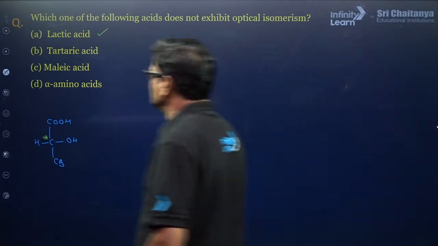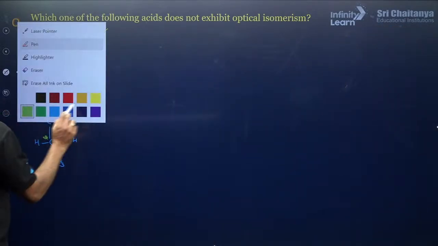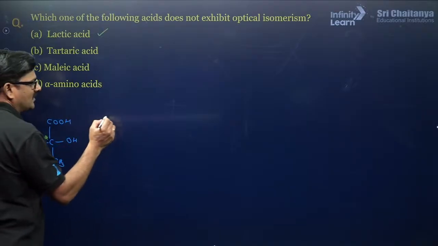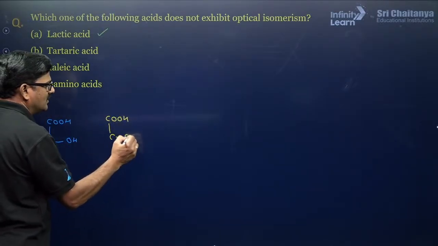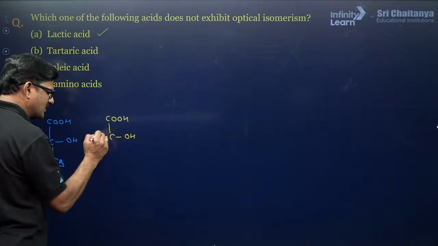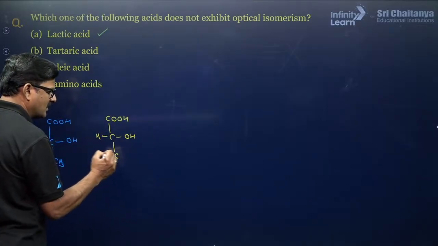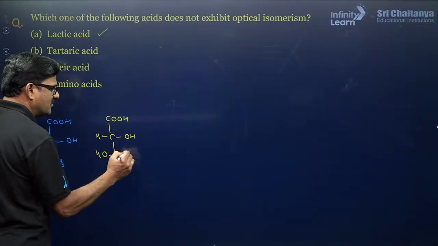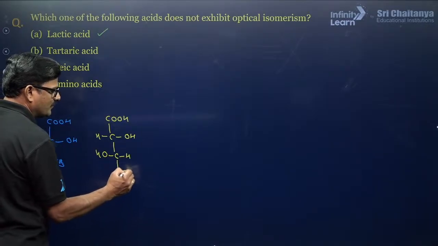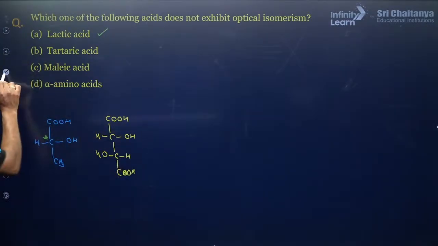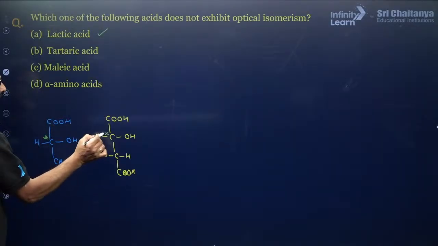Now let us talk about the tartaric acid. This tartaric acid you can see COOH, and let us take a meso tartaric acid or D-tartaric acid. As it is not mentioned, you can take any of the structures like this. Now this is optically active.